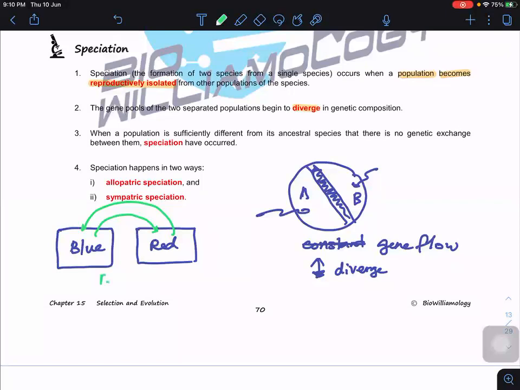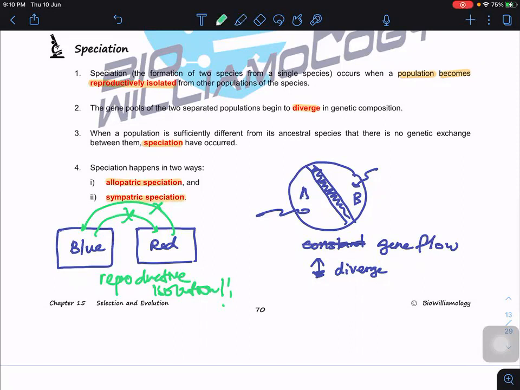But if there is reproductive isolation, meaning no gene flow, definitely blue will stay as blue, and red will continue to stay as red. If this continues, speciation will take place. When the population is sufficiently different from the ancestral species, with no genetic exchange and no gene flow, speciation occurs. So we have two ways: allopatric speciation and sympatric speciation.